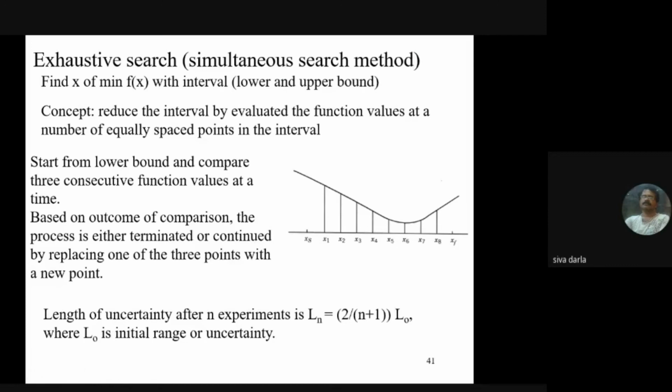Then I can get the length of the uncertainty after n experiments.